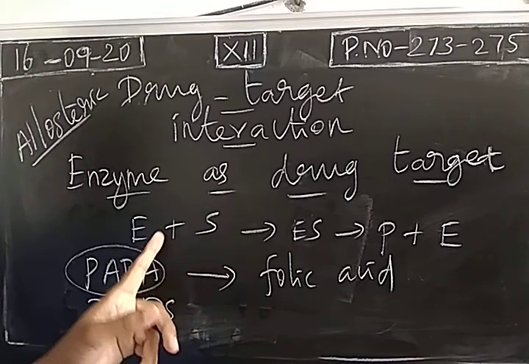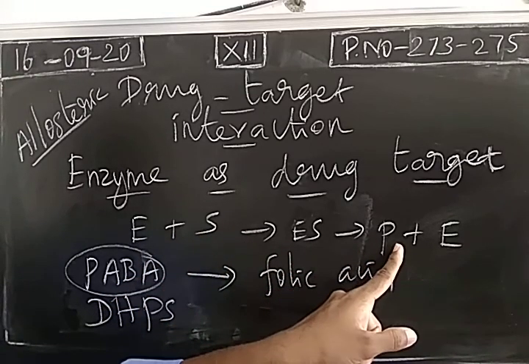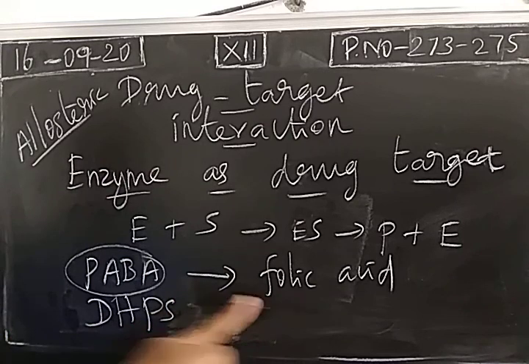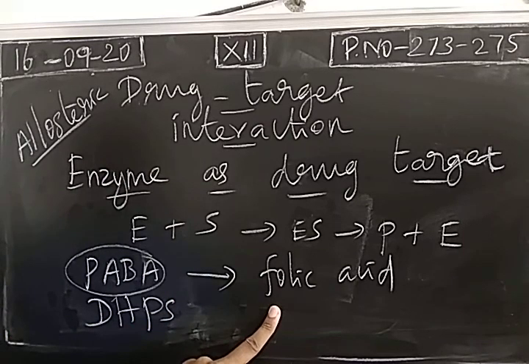When there is a substrate which combines with the enzyme, it forms activated complex to provide product with the liberation of enzyme. This is the general process. You take bacterial growth in the human body. So if more bacterial growth is there, normal functioning will be disturbed. For the growth of bacteria, folic acid synthesis is a must. This folic acid is synthesized by the substrate para-amino benzoic acid and the enzyme DHPS. When we inhibit this enzyme, folic acid will not be synthesized, its concentration will be reduced. So there will be folic acid deficiency. So bacterial growth will be inhibited.